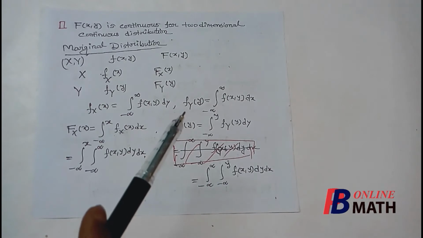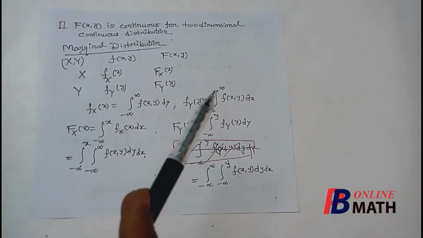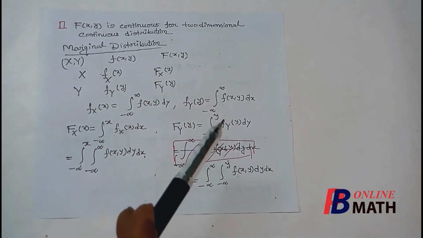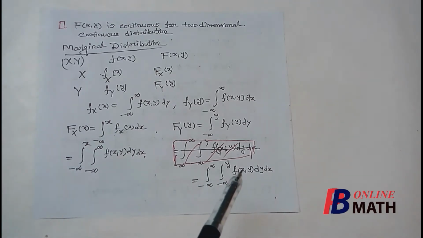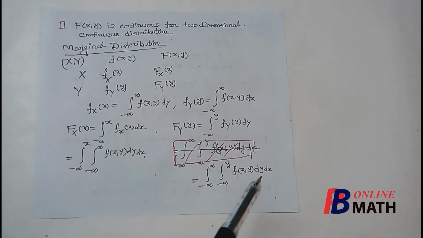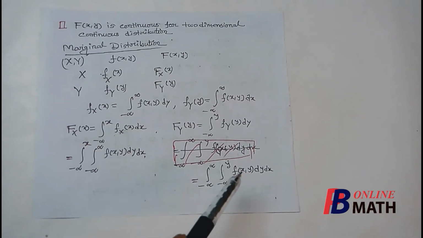Similarly, if we replace f_Y(y) from this equation in this integral, then F_Y(y) becomes this double integral with respect to x and y, where the limit of x is from minus to plus infinity and limit of y is from minus infinity to y. Now we have assumed that the change of order of integration is valid here.